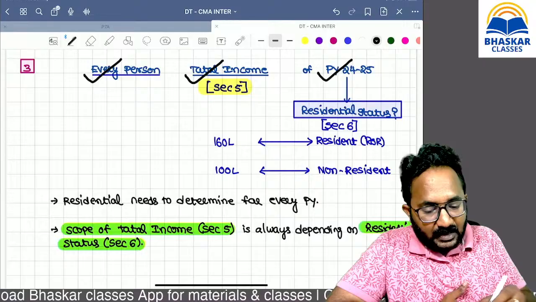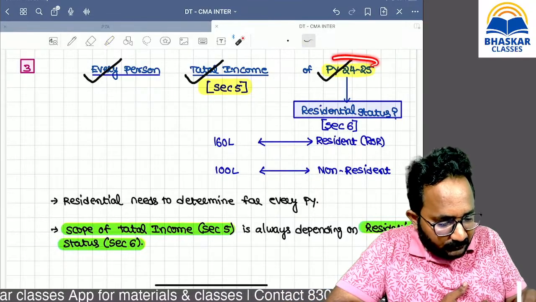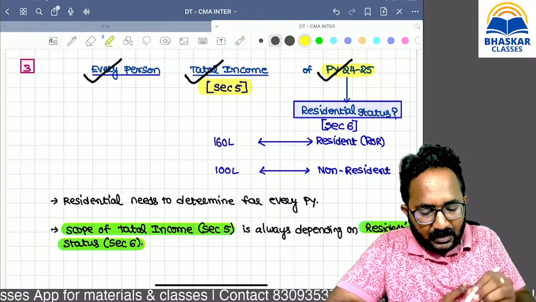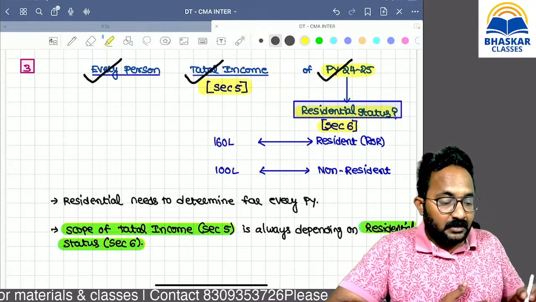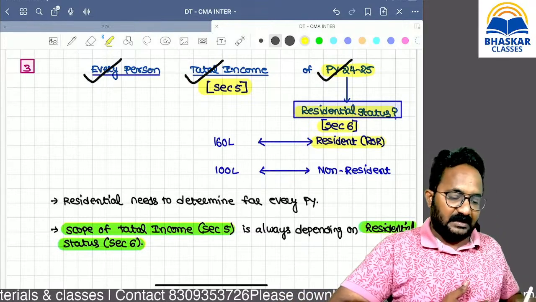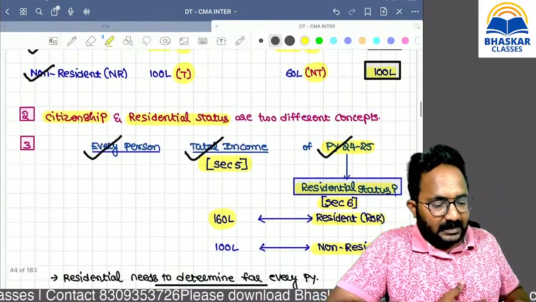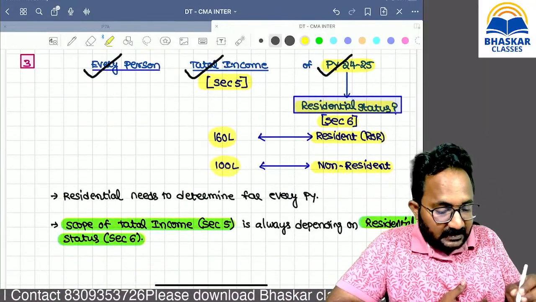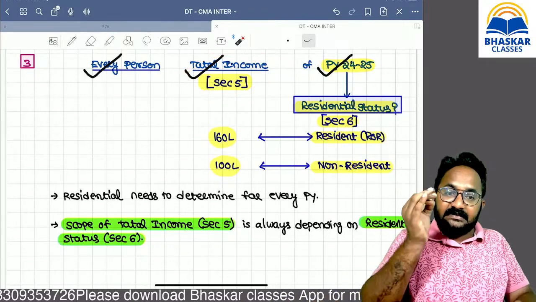For which period do we have to check the residential status? We want to calculate the total income for this year, so we need to calculate the residential status also for the previous year only. If he is a resident and ordinarily resident, the total income is 160 lakh. If he becomes a non-resident, the total income is 100 lakh. That means total income depends upon residential status.